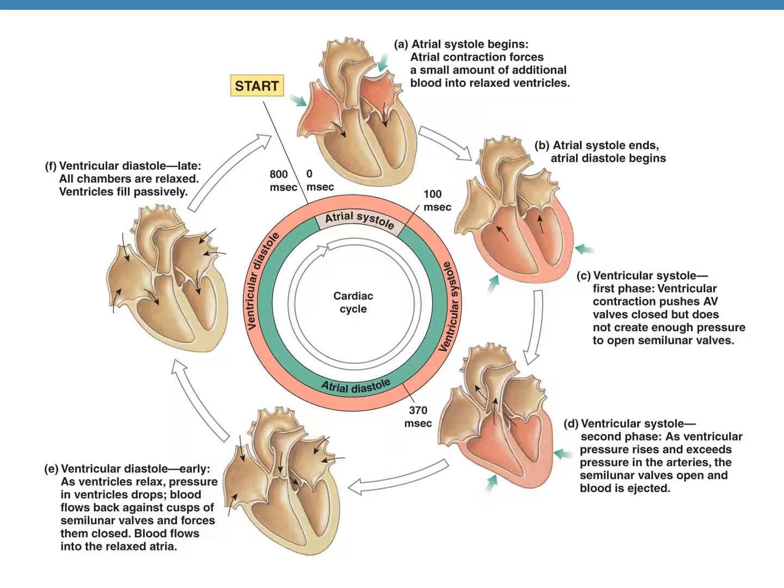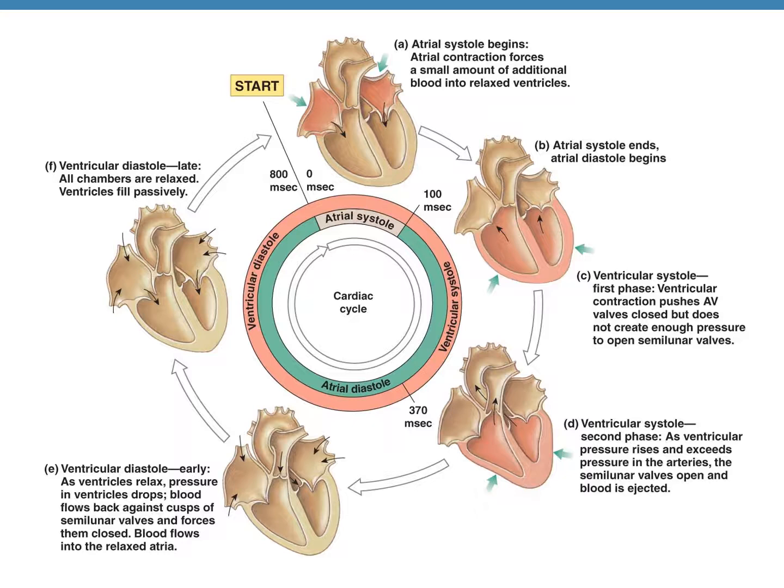This figure shows the events of the cardiac cycle. And the cardiac cycle has four main events. The first event is called atrial systole. That means when the atria contract. The second event is when the atria relax and ventricles contract. So it is atrial diastole plus ventricular systole. The third event is when the ventricles start relaxing. So it's early ventricular diastole. And the fourth event is when the ventricles are completely relaxed. So it's late ventricular diastole. Let's start where it says start in the figure.